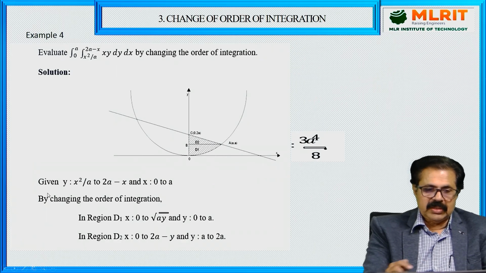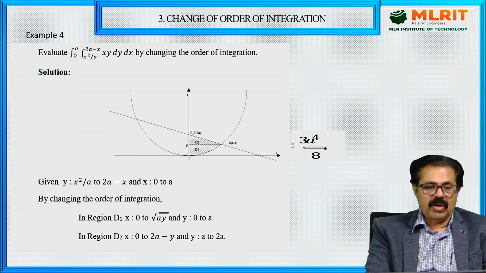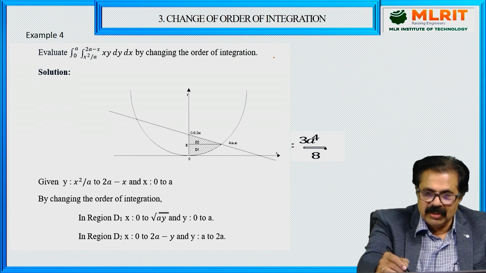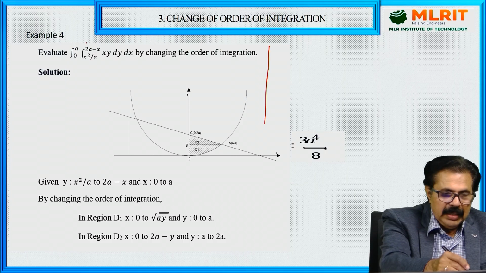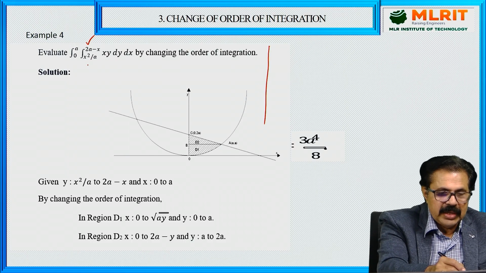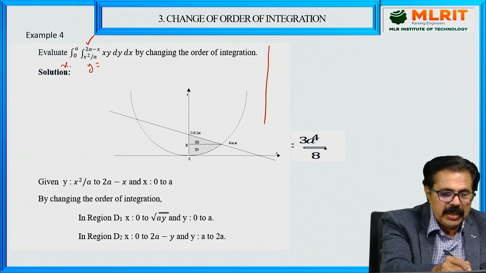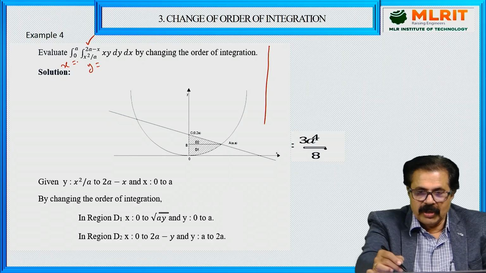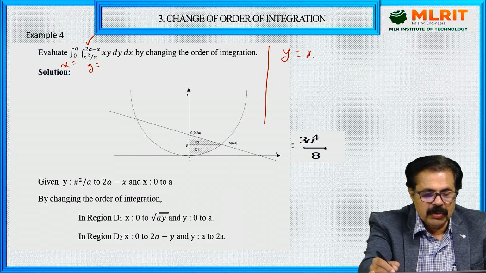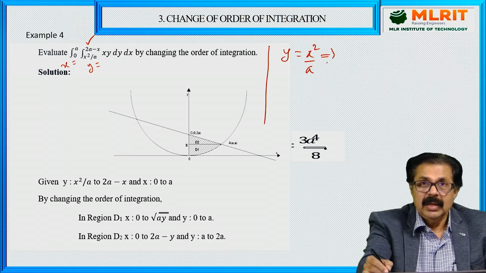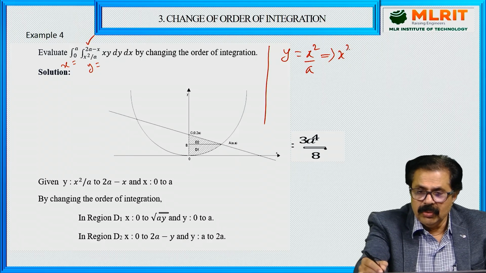First of all, I want to explain about the region of integration. That's what is very important. If you see this now, what is the inside? Inside is y, outside is x. So the first curve, y is equal to x square by a, or x square is equal to ay, and this is a parabola.